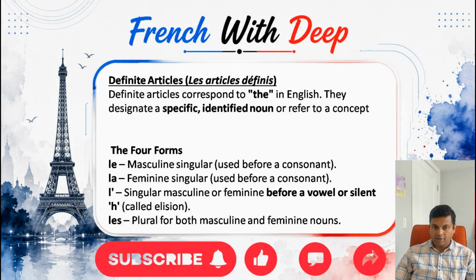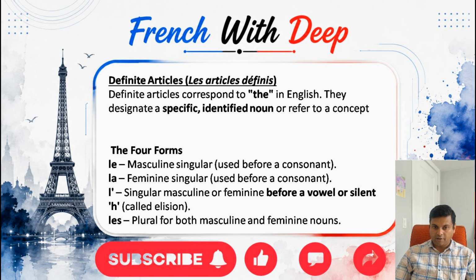Next, let us move to the definite article. So the definite article is similar to what we use, the, in English. The is the same as a definite article, whereas in French it is not the case. Generally, it is used for a specific thing, an identified noun, or it may also refer to a concept. Now let us take the four forms of le.